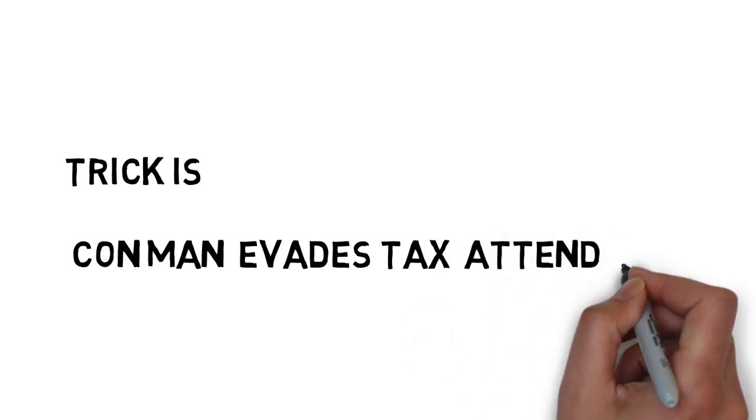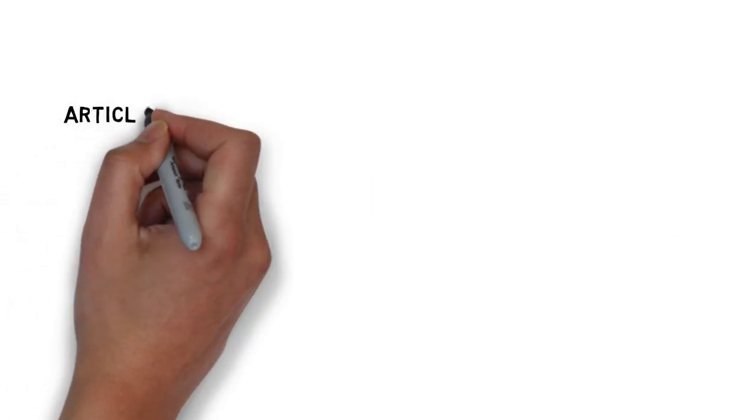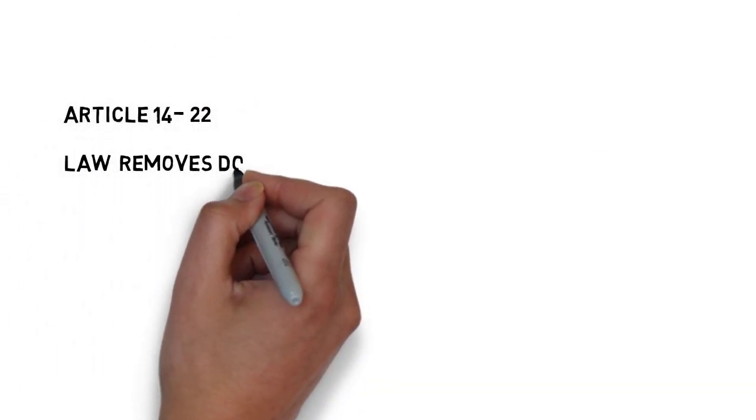They try to not give taxes, and they try to evade taxes. So I have formed this sentence so that you remember the articles. Taking the keywords, conscience gives us con, manage gives us man. I have taken the words tax and attendance from the keywords mentioned there. So the trick is simply: con man evades tax attendance.